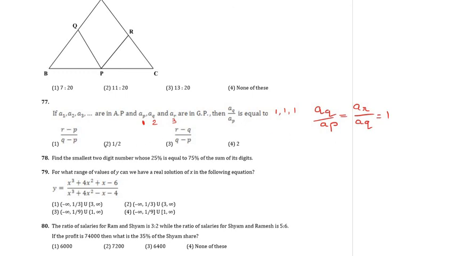Now if this is 1, these 2 cannot be my answers. If I substitute this, r minus p is 2, q minus p is 1, so that cannot be my answer. R minus q is 1 upon q minus p is 1. 1 divided by 1 is equal to 1. Hence, this is my answer.